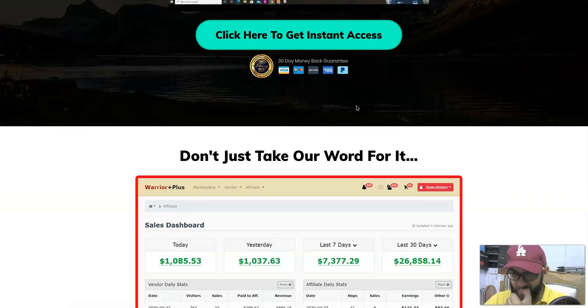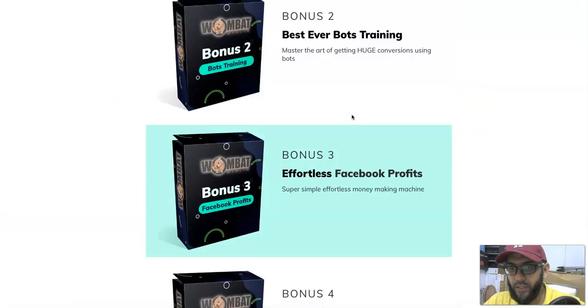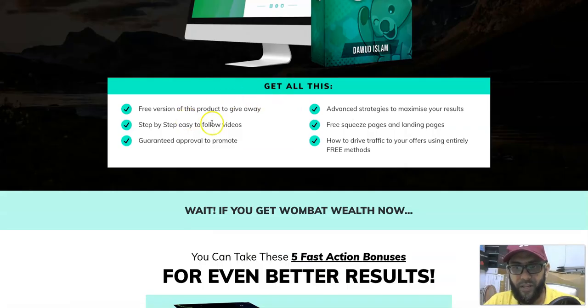This is a sales page of his earnings and stuff. So you can see what you're going to get is a free version of this product, that is Wombat Wealth, and step by step, easy to follow videos, guaranteed approval, that he's going to give you approval for this product, and advanced strategies. You get free squeeze pages, a membership site, landing pages, and how to drive traffic to these. You need to drive traffic to these landing pages, which will take them to the free version.